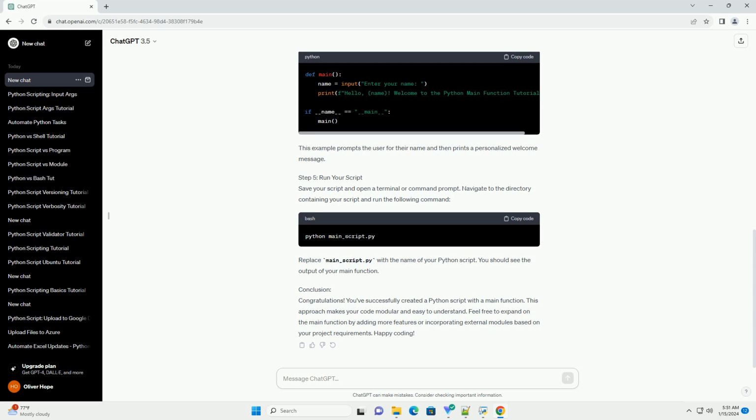Step 4. Add your code logic. Now, you can add your specific code logic inside the main function. This could include variable declarations, user inputs, file operations, or any other functionality your script requires. This example prompts the user for their name and then prints a personalized welcome message.